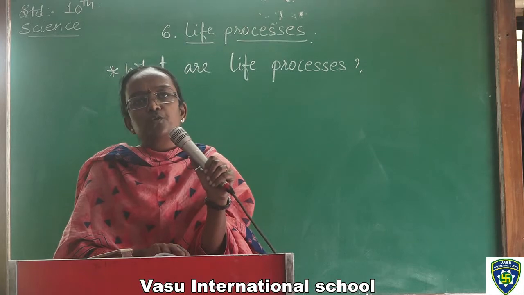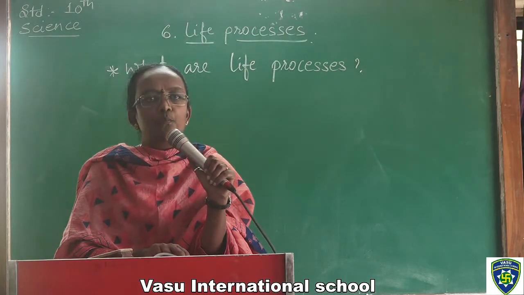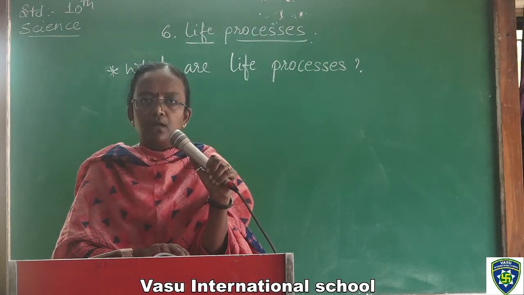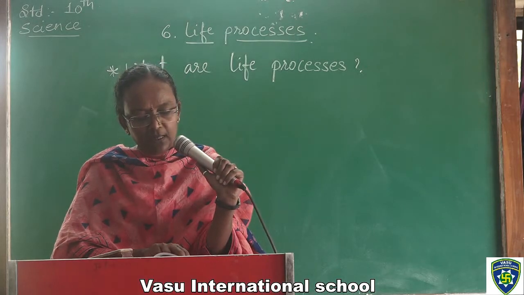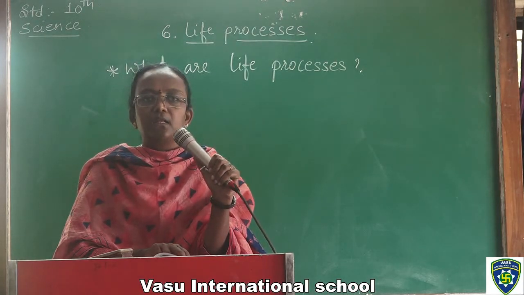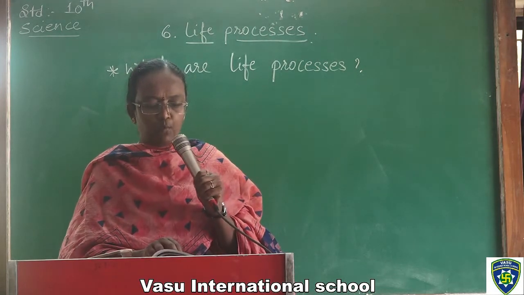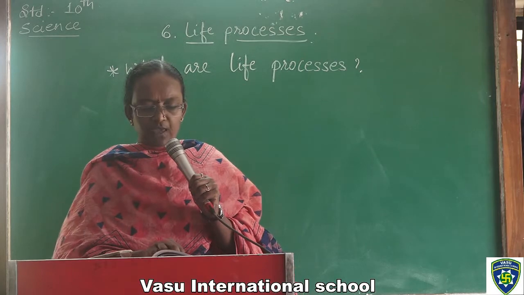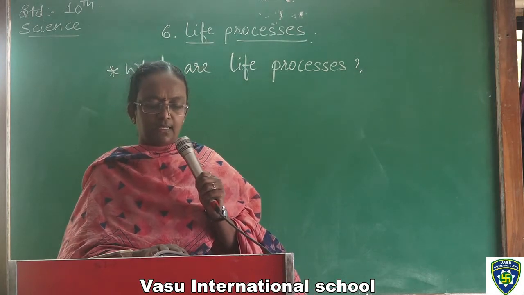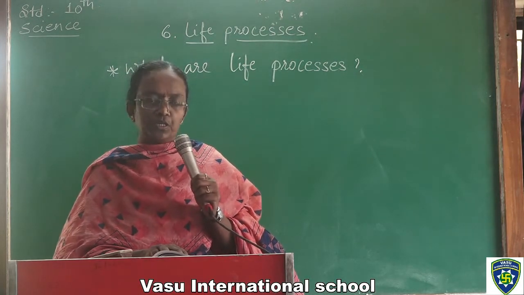This food or nutrition does two main works. First is maintaining living structure, that means maintenance of our body structure, and another is growth of our body structure. For this, a series of chemical reactions in the body are necessary. We'll study the nutrition process further.